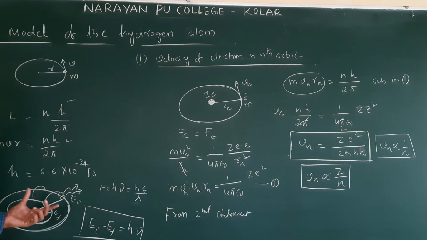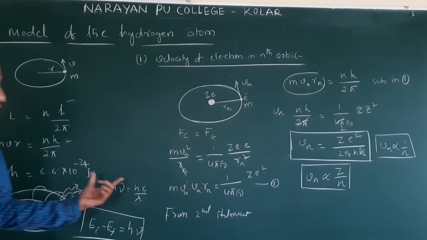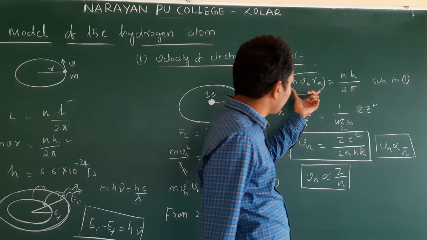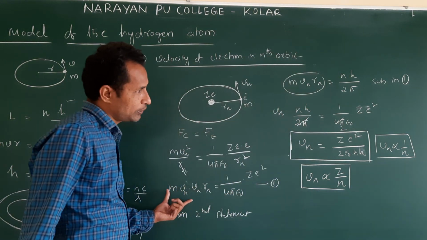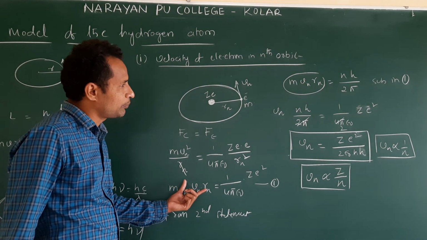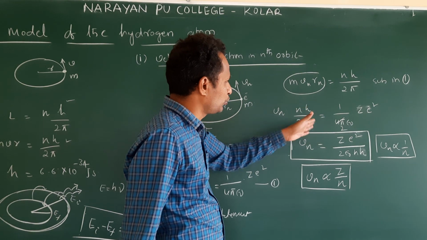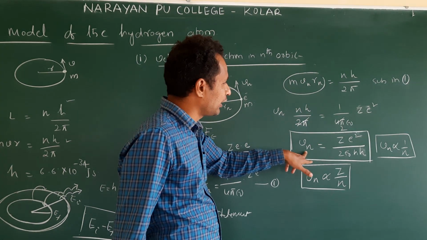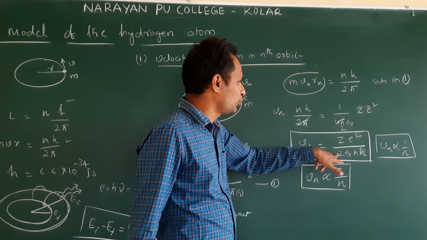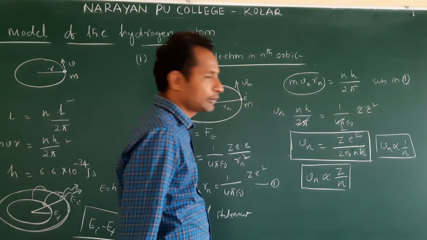From the second postulate, angular momentum is equal to nh by 2 pi. So this angular momentum we substituted in this expression. Clear? m vn rn is nh by 2 pi, calculated, and 2 pi cancel. Finally we got vn is equal to Z e square by 2 epsilon naught n h.